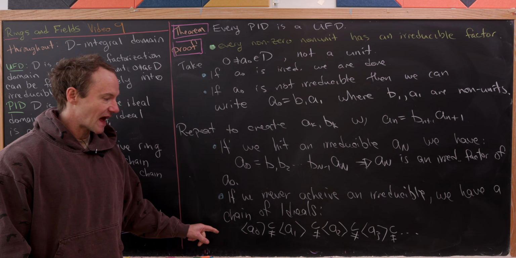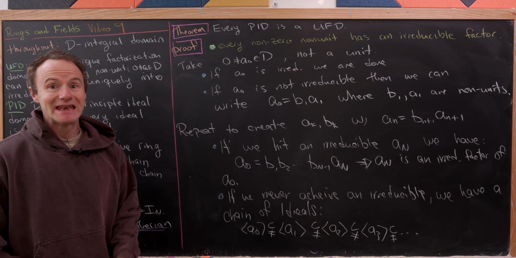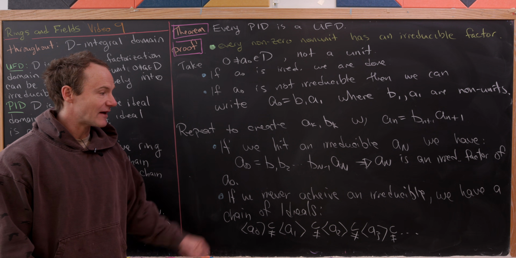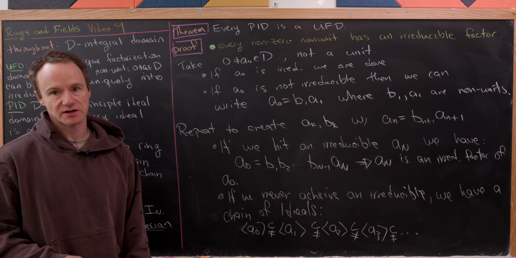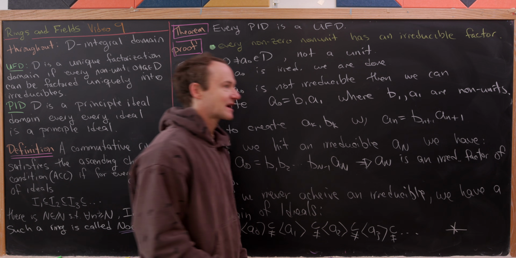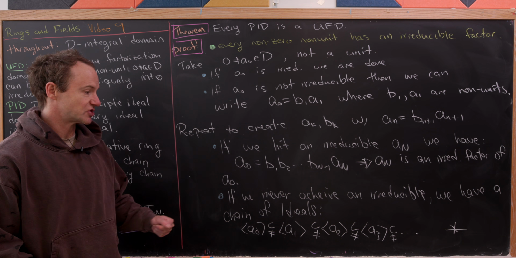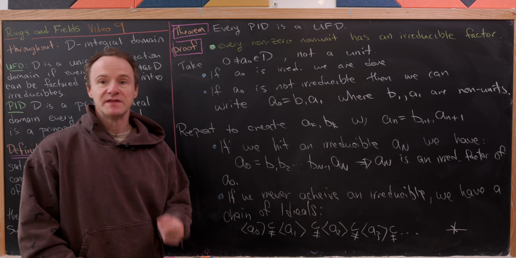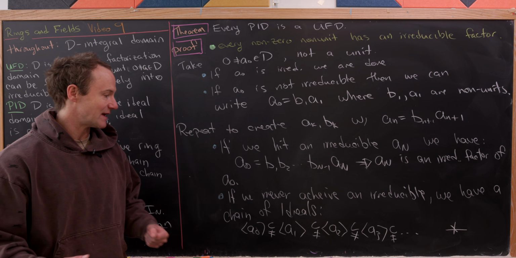But let's observe what we have here. We've got this increasing chain of ideals that never stabilizes. We know that it never stabilizes because we never achieve an irreducible, so we can keep doing this factorization. But look, that contradicts the fact that principal ideal domains have this ascending chain condition. The ascending chain condition means that we cannot have this infinite ascending chain of ideals that does not stabilize.